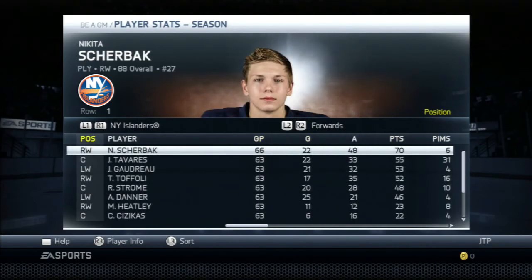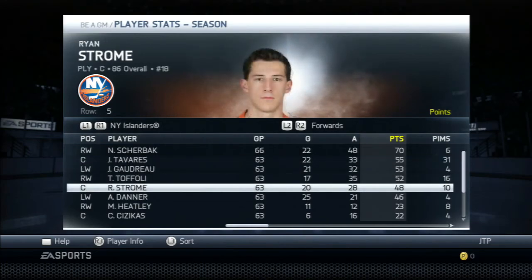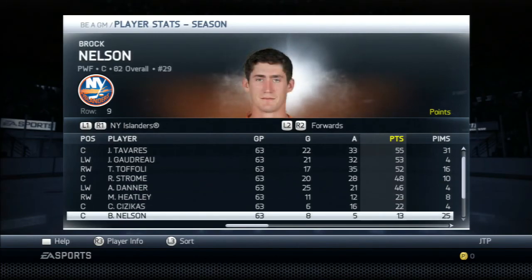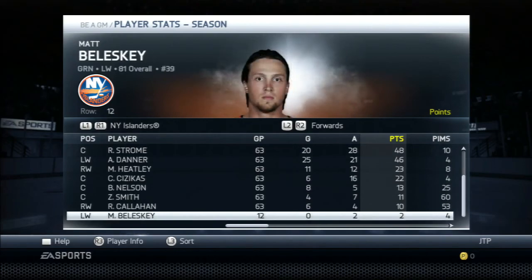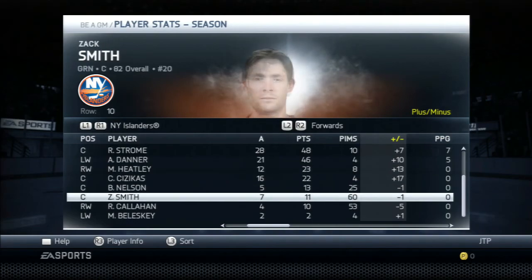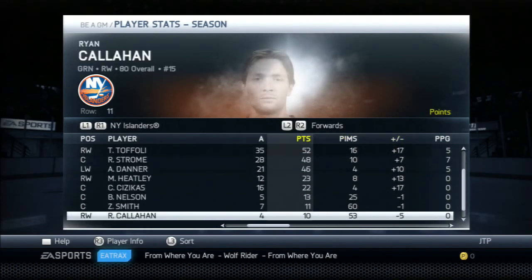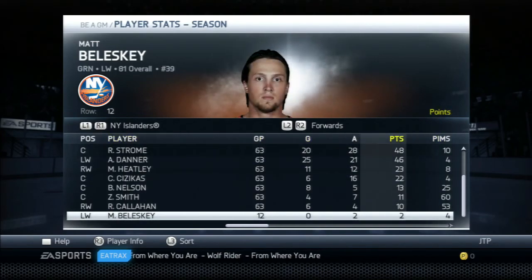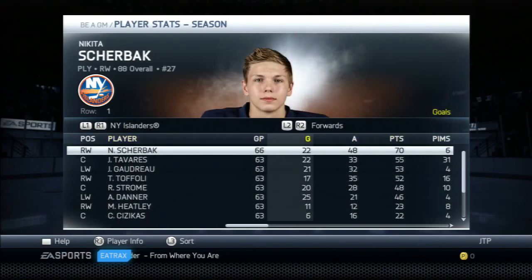Points. Alright, so Tavares, he's not at his normal point per game, but that might actually get back up to point per game if he keeps doing well. Danner has 46 points, he leads with plus 23. So Danner, I mean, he's making a case for the Calder. I'll check that out as well. Callahan went up to 10 points, still minus 5 though. Yeah, so the fourth line just continues to be minuses for us. But, wait, Bolesky. Bolesky's plus 1, so since we added Bolesky onto the team, the fourth line actually has gotten better.